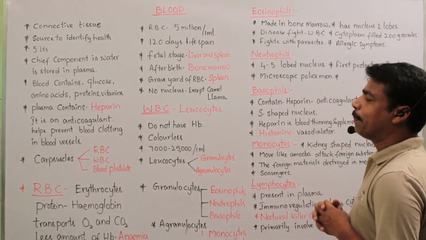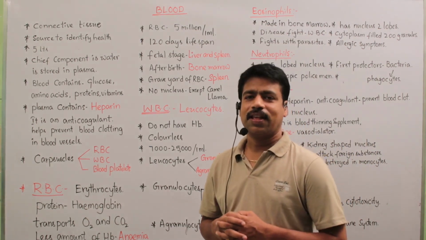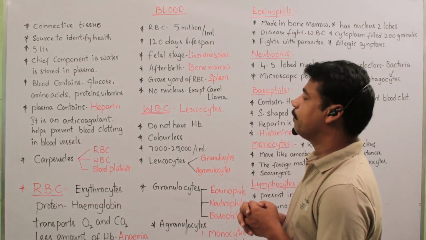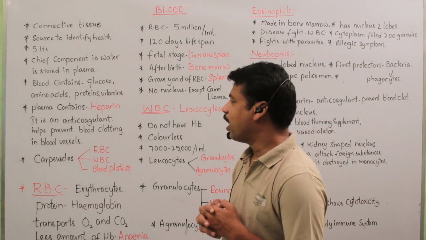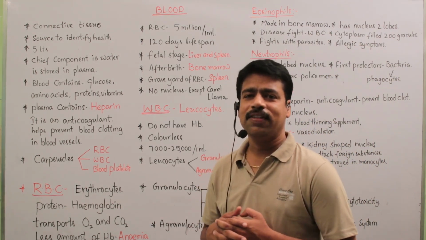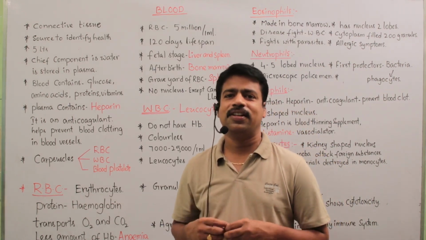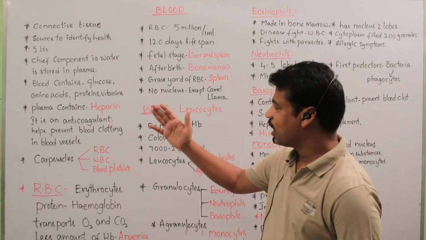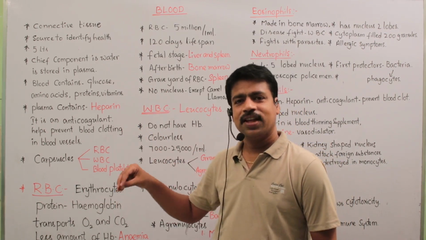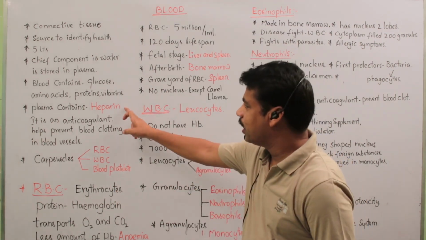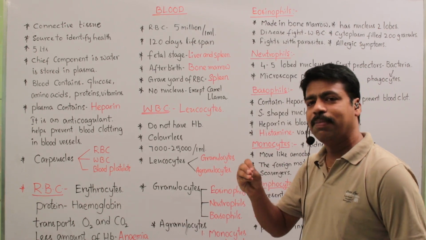Okay, then the plasma. The plasma contains heparin. The substance heparin is present in plasma. So what is an anticoagulant? Heparin is an anticoagulant. What is coagulation? Blood clotting inside the blood vessels is called coagulation. Hence heparin protects the blood inside the blood vessels from coagulation. So heparin is considered an anticoagulant. It prevents blood clotting in blood vessels.